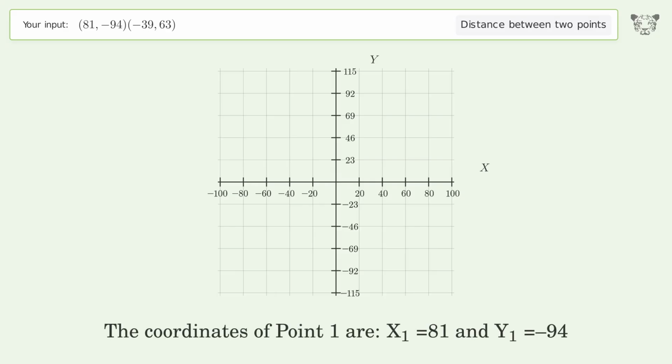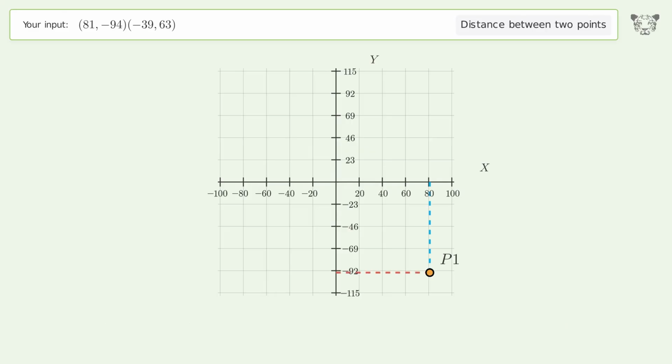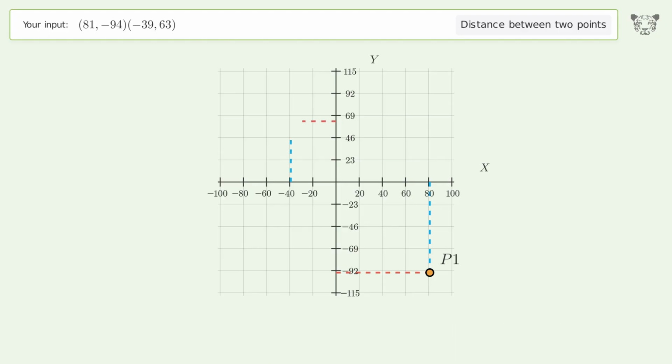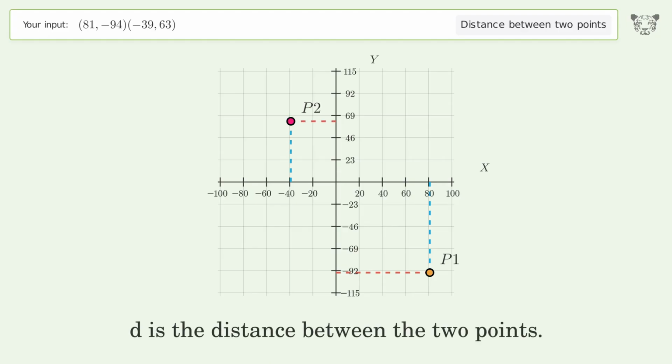The coordinates of point 1 are x1 equals 81 and y1 equals -94. The coordinates of point 2 are x2 equals -39 and y2 equals 63. D is the distance between the 2 points.